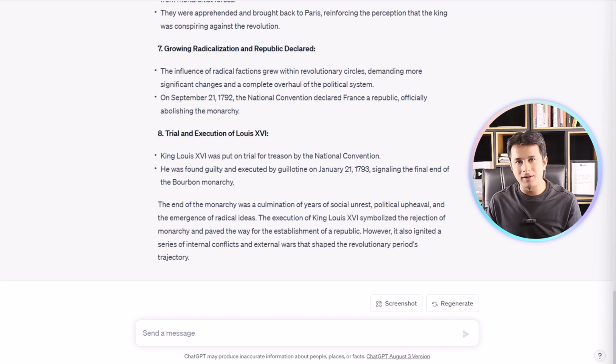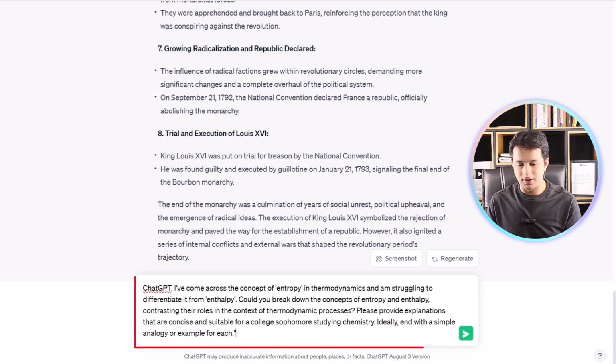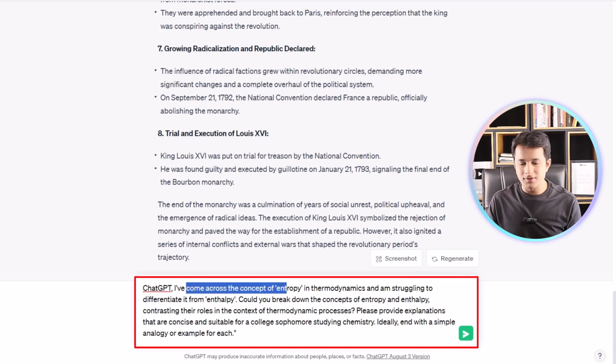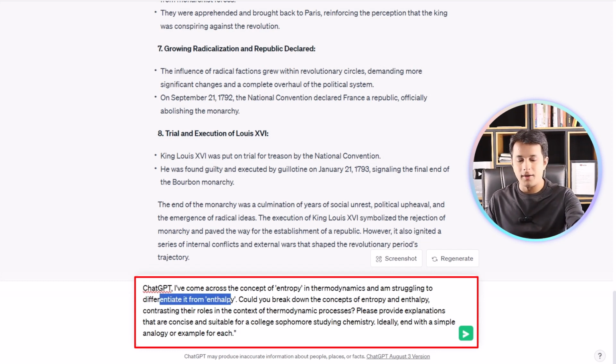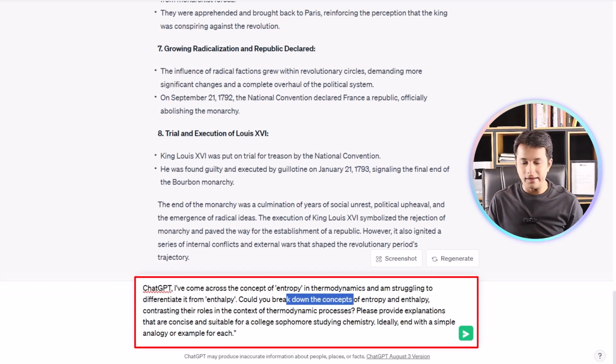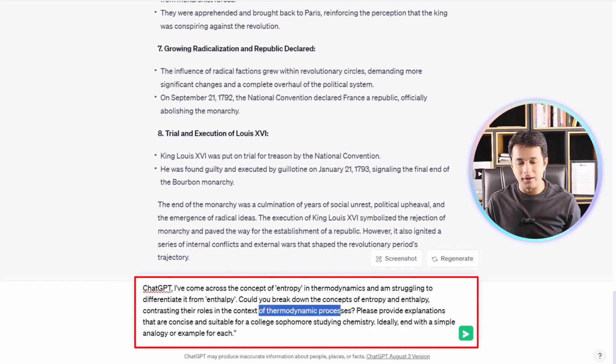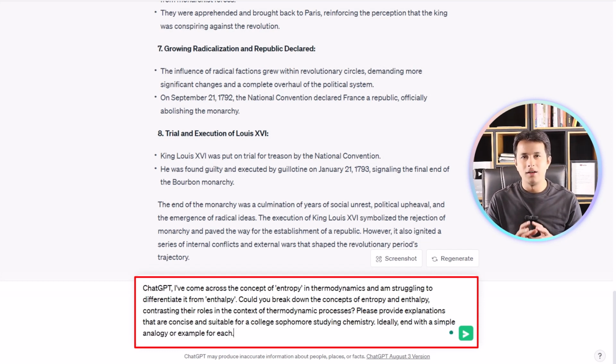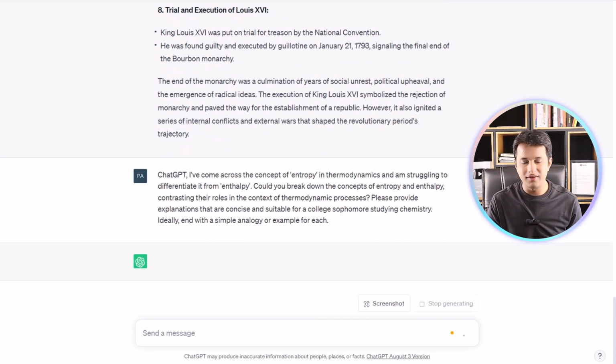When you do not have a person and you're sitting alone trying to understand, you can just put the question in ChatGPT like this one. Let's read the question. I've come across the concept of entropy in thermodynamics and I'm struggling to differentiate it from enthalpy. Can you break down the concepts of entropy and enthalpy, contrasting their roles in thermodynamic processes? Please provide explanations that are concise and suitable for a college student studying chemistry, ideally ending with a simple analogy or example for each. I've told it that I don't understand difficult concepts, to explain in simple words and also give me some examples.